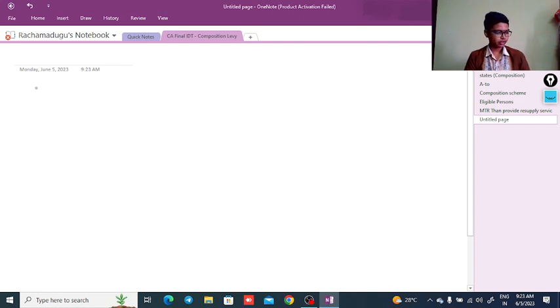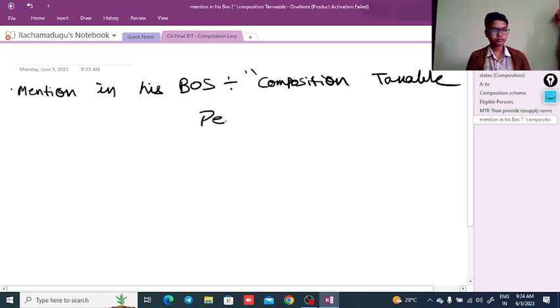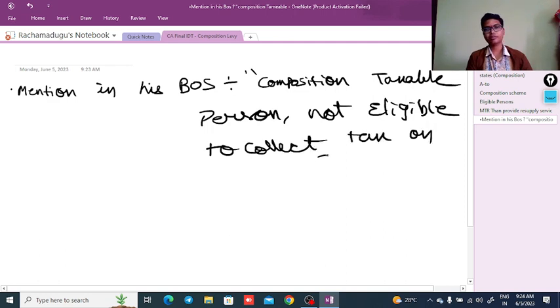We will discuss now. The composition dealer needs to mention in his bill of supply that he is a composition taxable person, not eligible to collect tax on supplies.